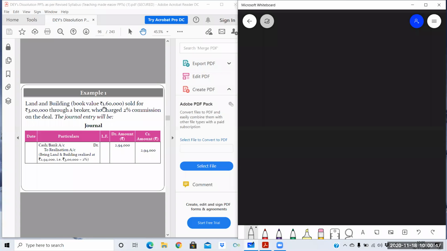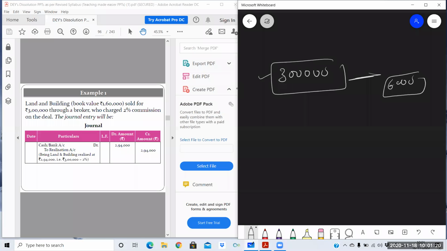So you will not be considering the book value here. You will be just considering the market price, 3 lakh, and you have paid 2% commission on the deal. Whenever there is a deal and you are making payment of commission, then commission will be calculated not on the book value but at the deal price, because he will be charging his commission at the price for which he makes a deal. So commission will be charged on 3 lakh, 2% commission. So 2% commission of 3 lakh is 6,000. So if we are receiving 3 lakh by sale of asset, then we need to pay 6,000 to the broker.